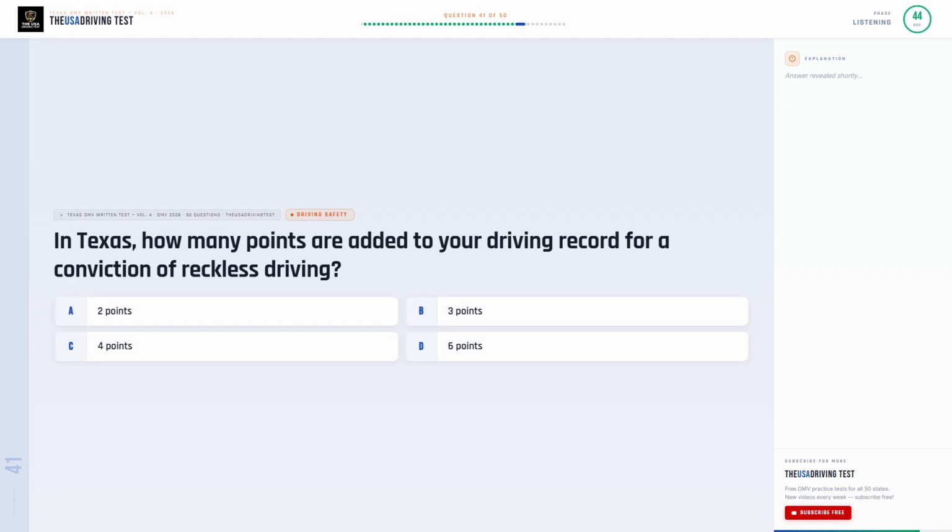In Texas, how many points are added to your driving record for a conviction of reckless driving? Option A. 2 points. Option B. 3 points. Option C. 4 points. Option D. 6 points.